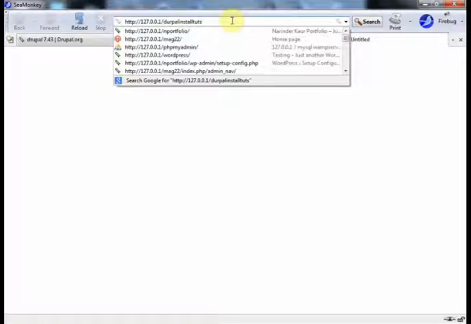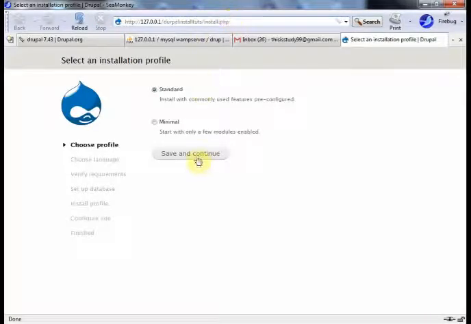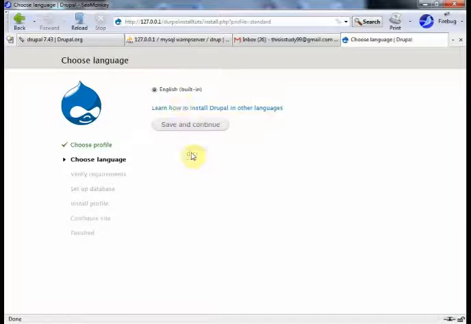I will paste the directory name which I created in the www directory. This screen will come. You will keep the standard selected, say save and continue, then English built in, then again say save and continue.